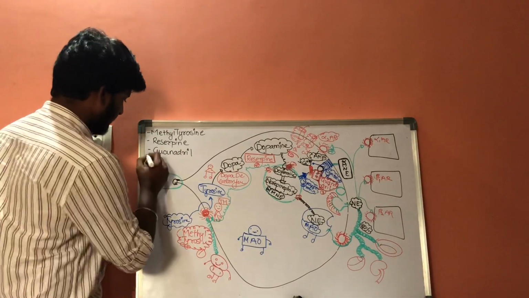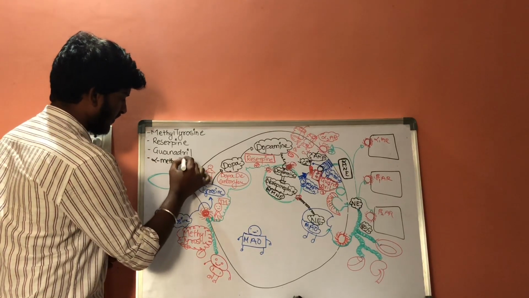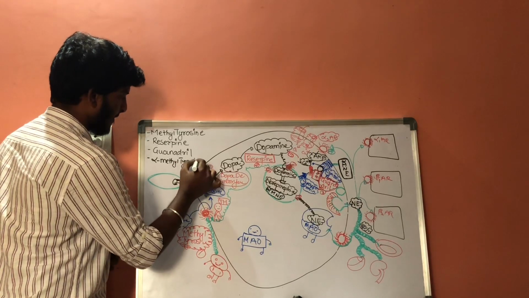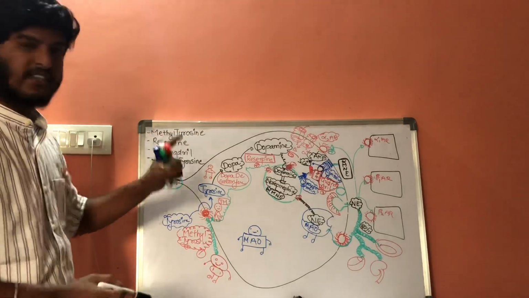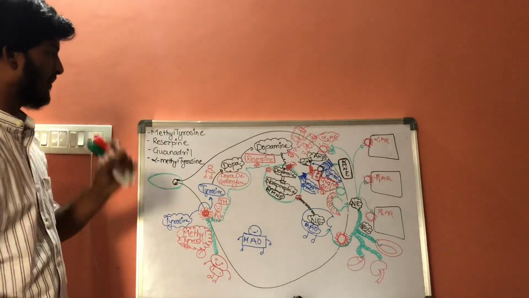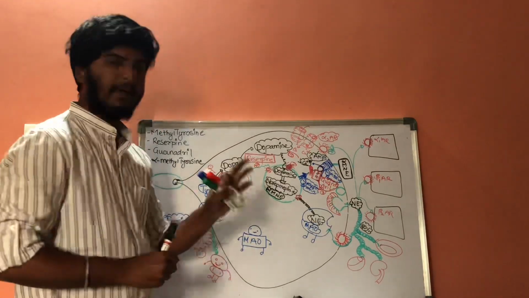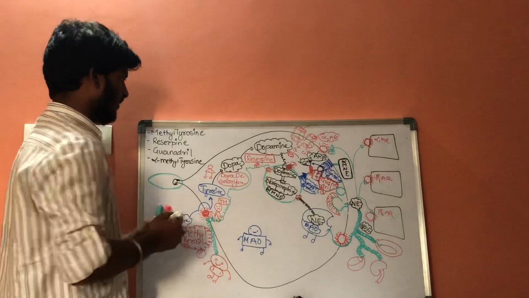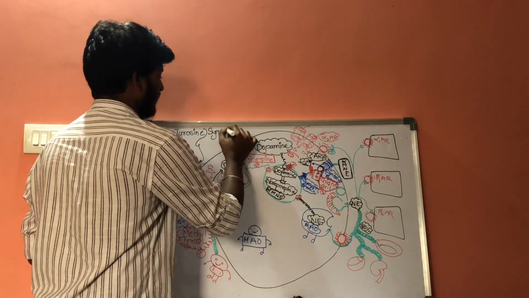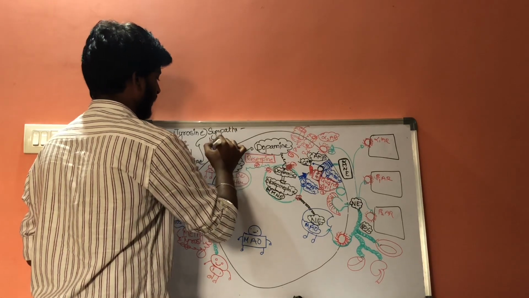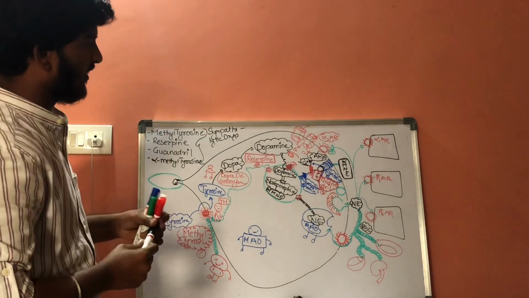This is a fourth drug, that is alpha methyltyrosine. Methyltyrosine, reserpine, guanethidine, alpha methyltyrosine. These are the four drugs which are called sympatholytic drugs.